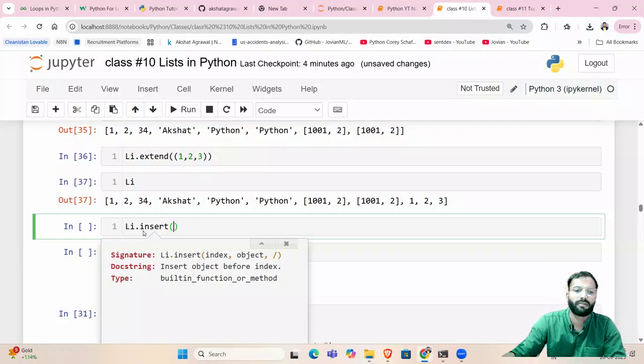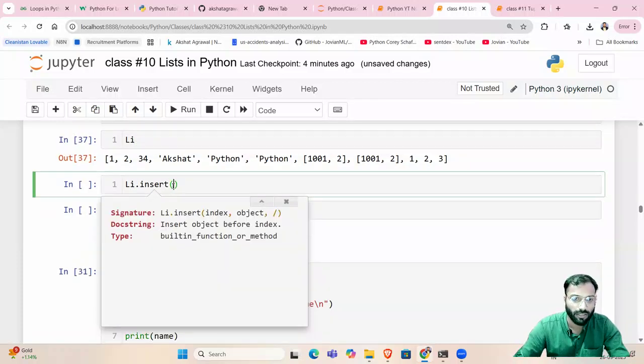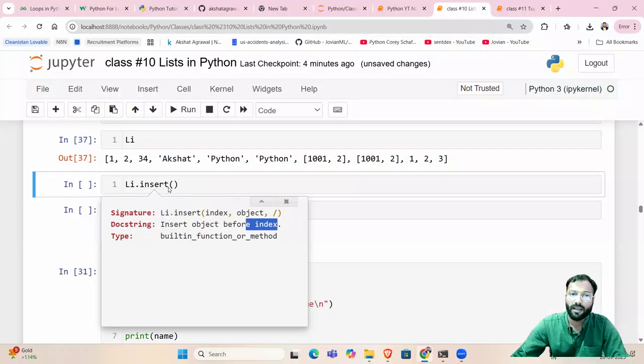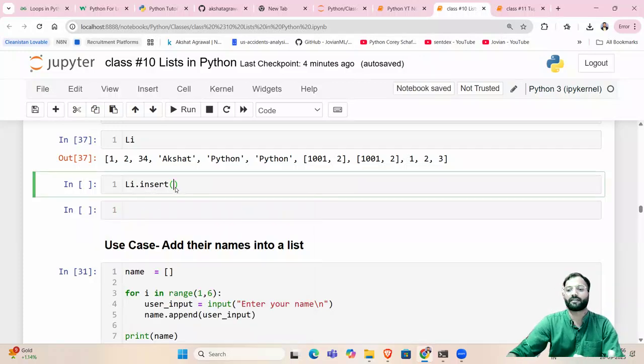For a function we do not remember, we can just press Shift+Tab twice. So we can just understand the function insert(object, before index). This function will demand two things.